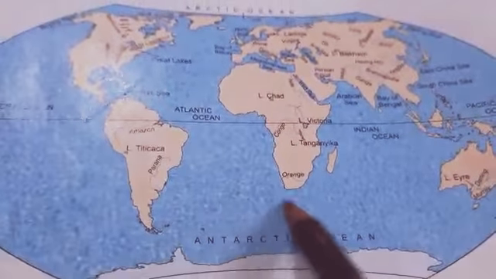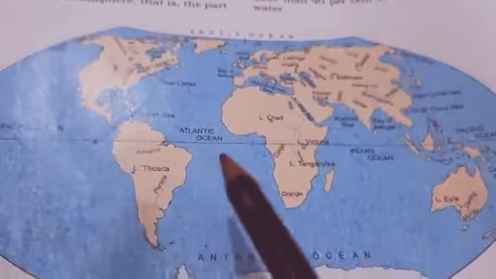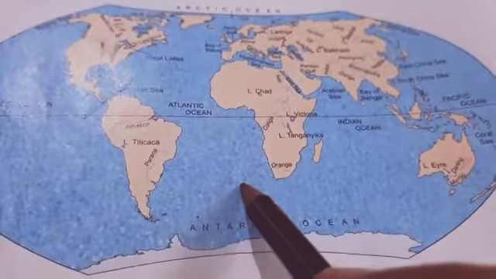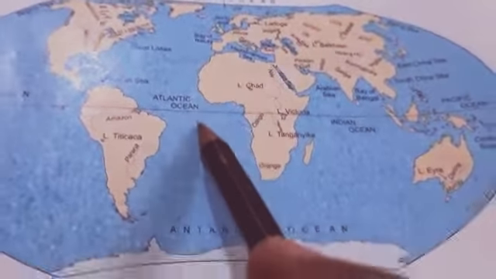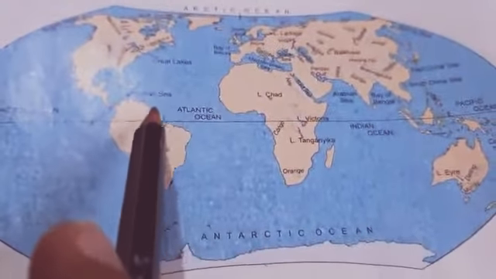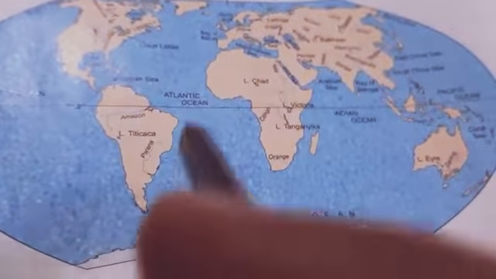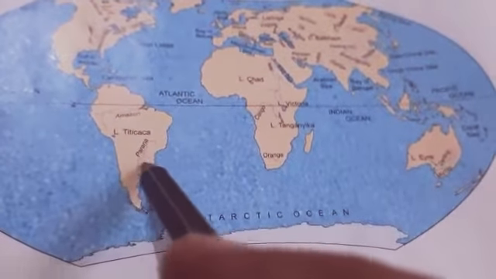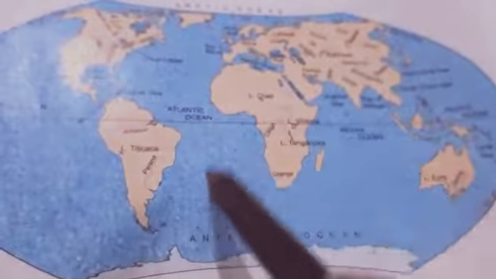You can see maximum place is in blue color. So in the southern hemisphere, the percentage of water is more than the land. This is the major difference between the two hemispheres: the northern has more land compared to water, while the southern has more water than land.